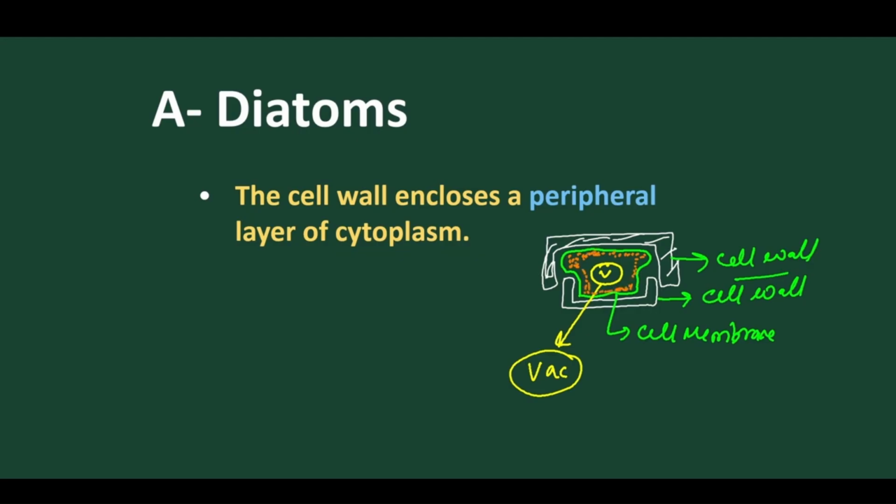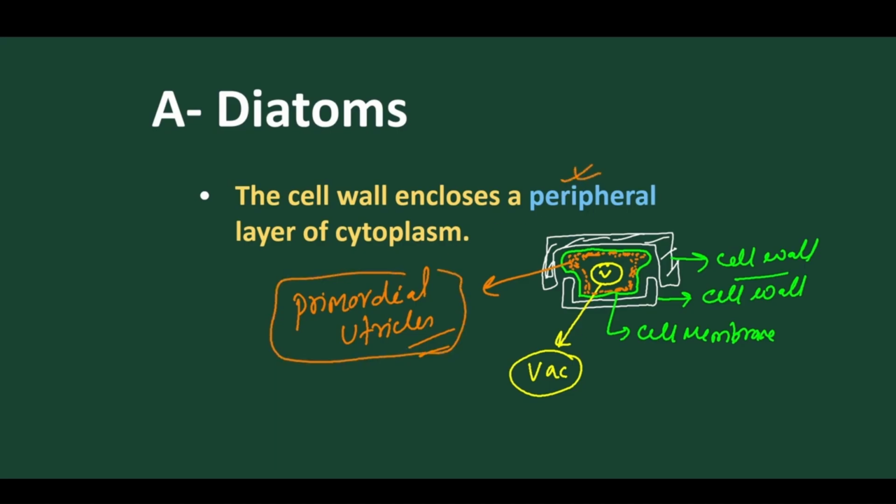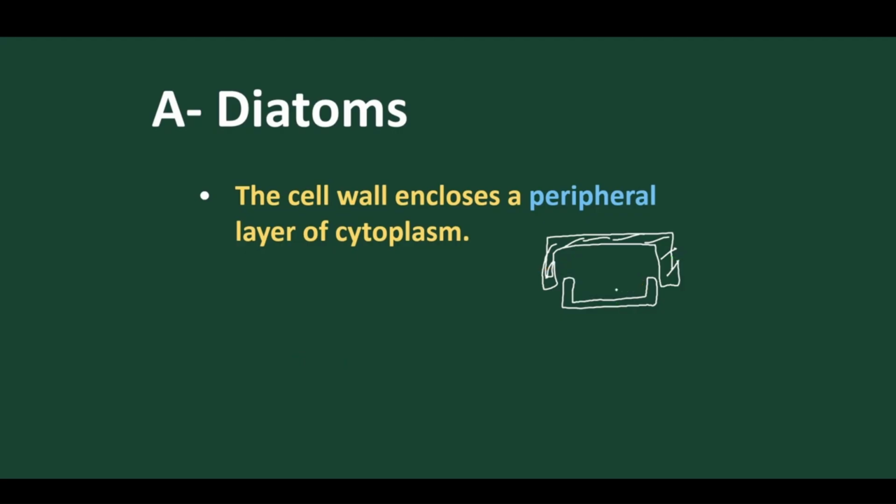When the cytoplasm moves to the peripheral layer, this condition is called primordial utricle. Got it? Why? Due to the central vacuole, all the cytoplasm moves towards the periphery, and this type of arrangement is called primordial utricle. So it is the peripheral arrangement of cytoplasm near the cell wall. This arrangement is mostly present in this particular group, the diatoms. Got it? So we have discussed.